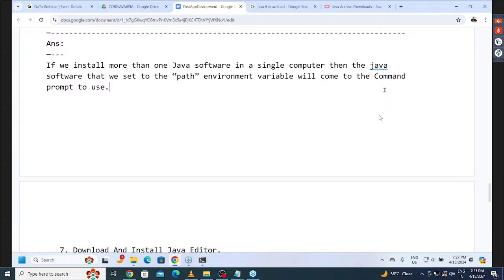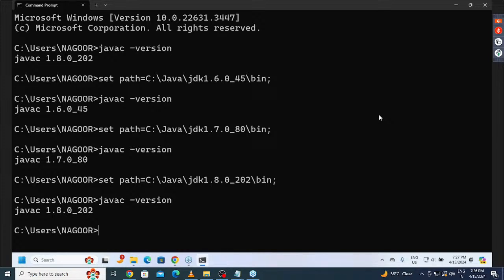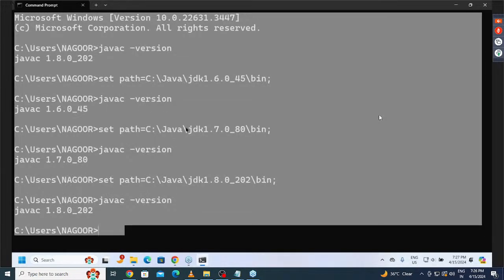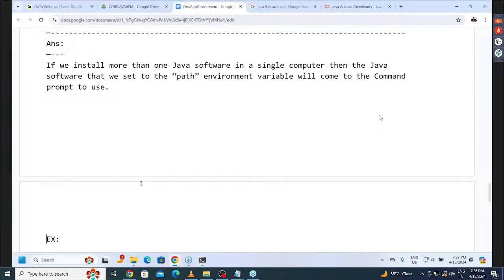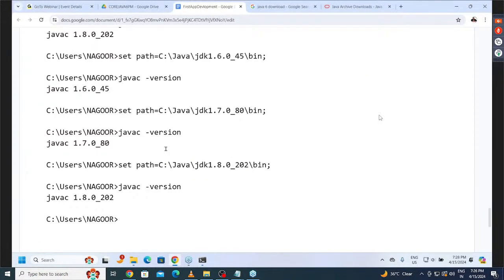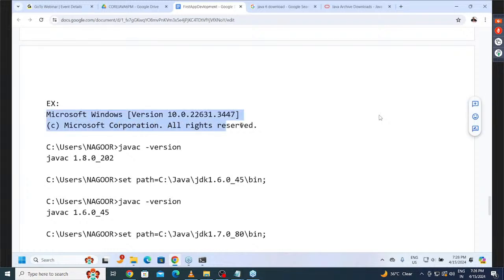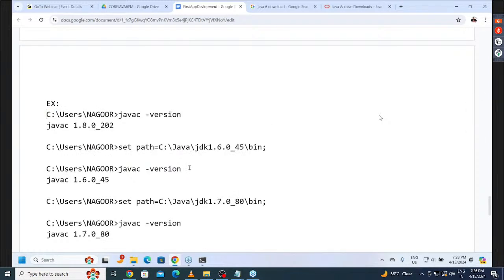Is it understood, the point here? If you install more than one Java software in a single computer, then the Java software that we set to the path environment variable will come to the command prompt to use. Then as an example here, I'm telling all these commands on a command prompt, what exactly the work I have done there. The total part here I'm going to show. Now try to understand it. Whatever the work I have done on command prompt, I provided everything inside this document, there we can use and we are able to get it clearly. Yes, sir, got it or not?